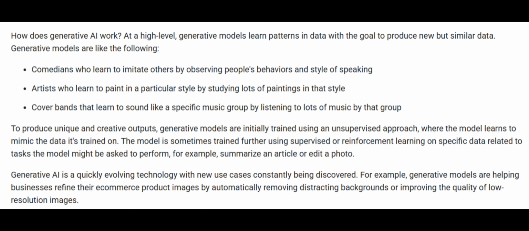To produce unique and creative outputs, generative models are initially trained using an unsupervised approach, where the model learns to mimic the data it's trained on. The model is sometimes trained further using supervised or reinforcement learning on specific data related to tasks the model might be asked to perform, for example, summarize an article or edit a photo. Generative AI is a quickly evolving technology with new use cases constantly being discovered. For example, generative models are helping businesses refine their e-commerce product images by automatically removing distracting backgrounds or improving the quality of low-resolution images.